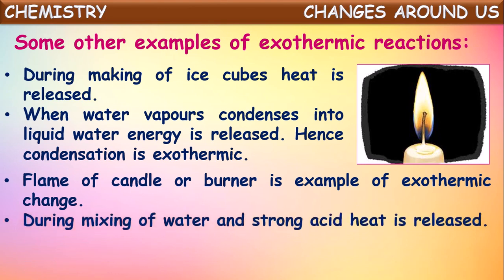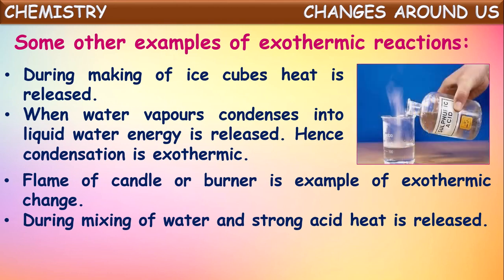One more. During mixing of water and a strong acid, heat energy is released. Yes, this is also one of the examples of exothermic changes. When you add a small quantity of a strong acid like sulfuric acid to water, what happens? Heat energy is evolved out, so it also comes under exothermic change.